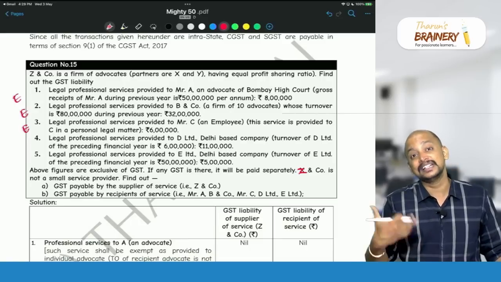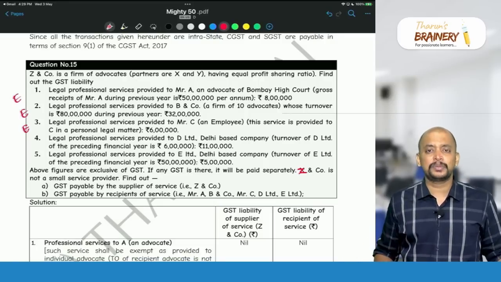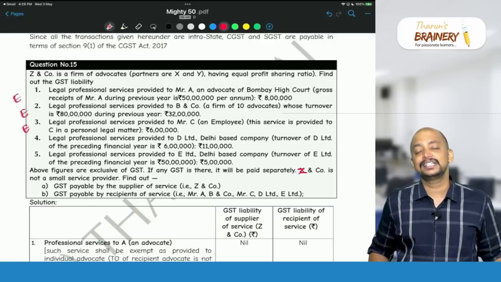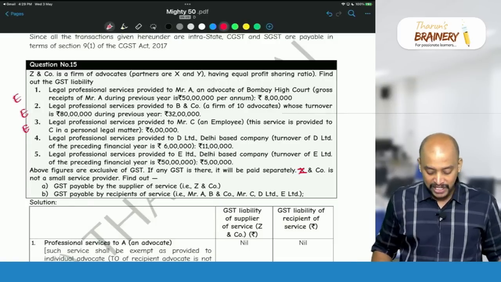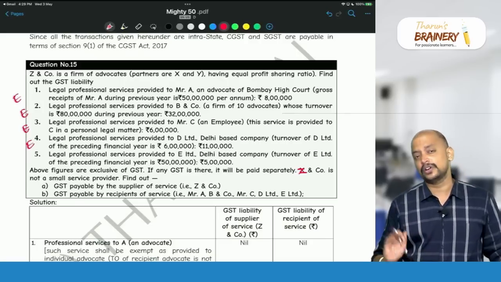So it does not exceed the threshold limit for registration. So what should be taken as a threshold limit for registration? Generally, if not given, we'll take 20 lakhs, because 20 lakhs is the basic general threshold limit for registration. Due to that reason, again, this fourth point is also exempted.